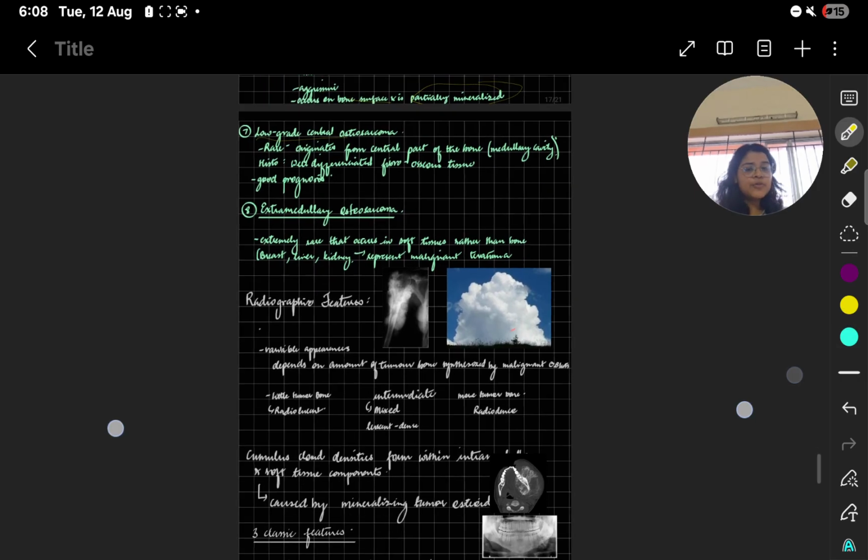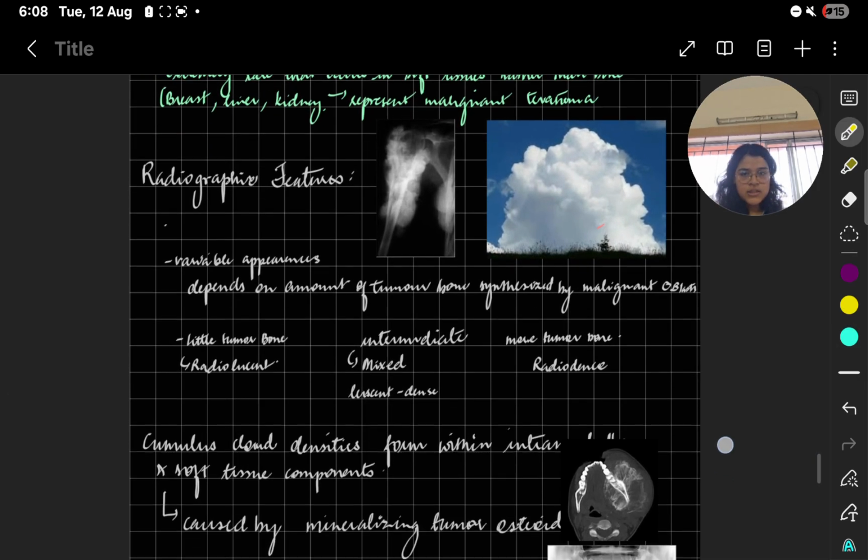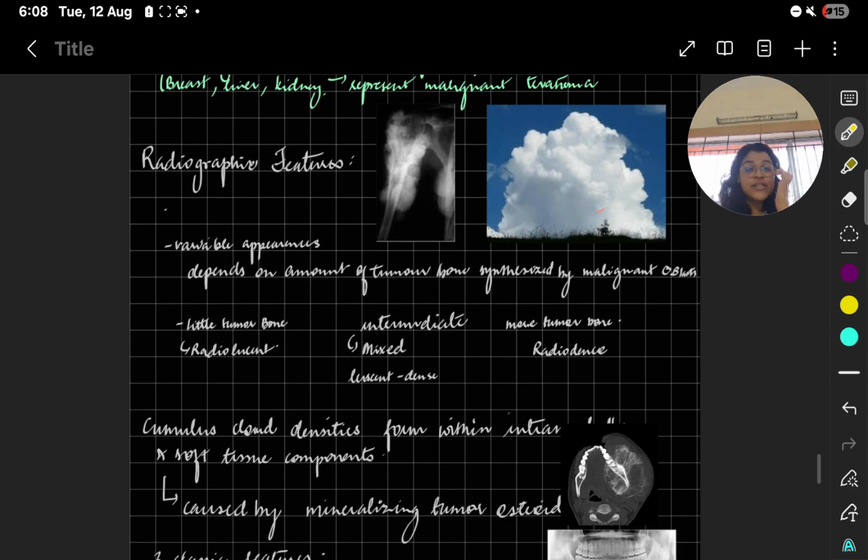Okay. Now we come to the radiographic features. It's variable appearance. Okay, depends on the amount of tumor bone synthesized by malignant osteoblasts. So either it could be little tumor bone, little osteoid, radiolucent.